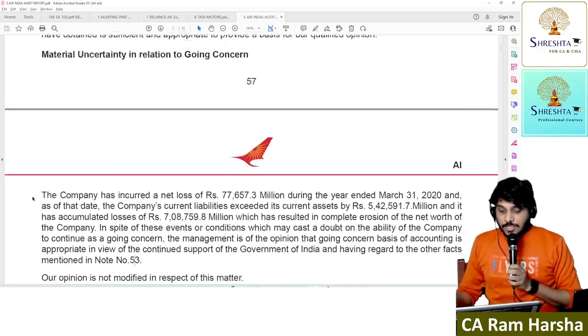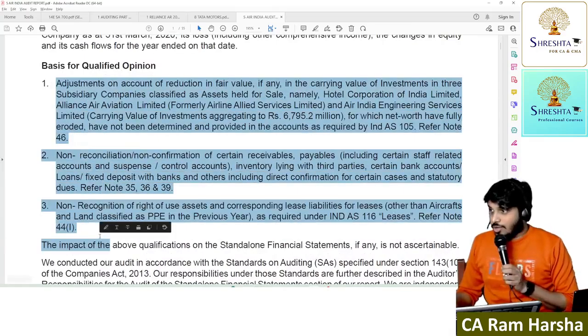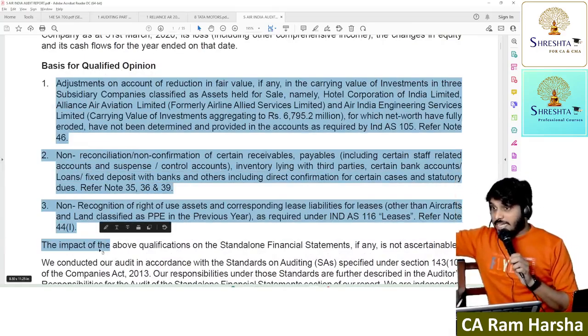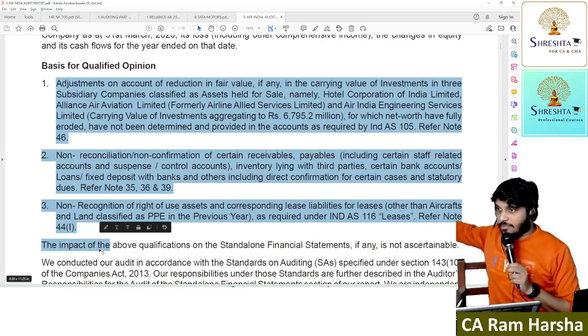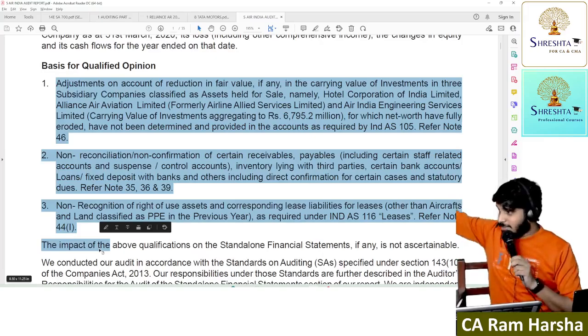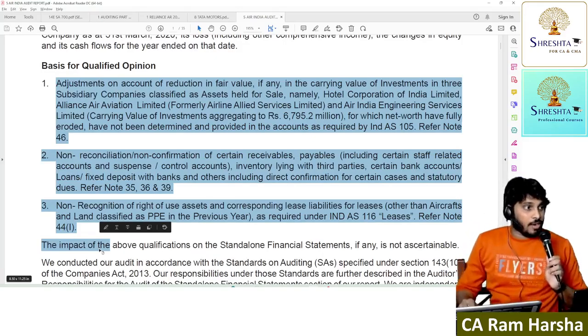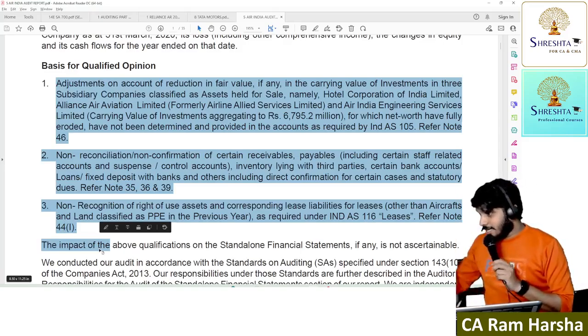That's why you see here, the auditor has not qualified anything related to going concern. Which means on the going concern point, what opinion did he give? Unqualified opinion. Because the qualified opinion in the Air India audit report contains a qualification not on the going concern matter, but on some other stuff. Which means on the going concern matter, what opinion did the auditor give? Unqualified.